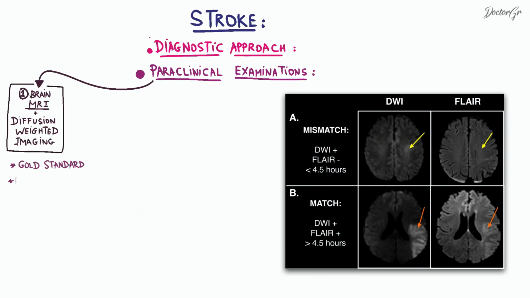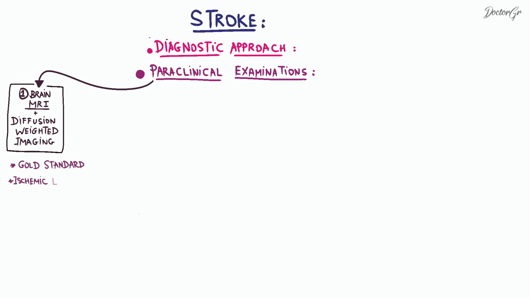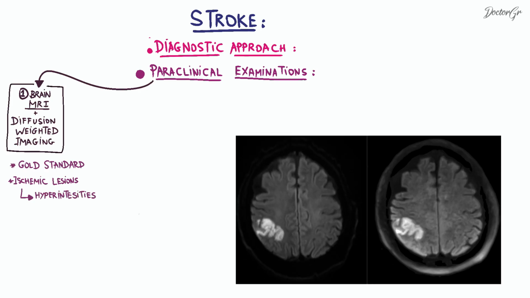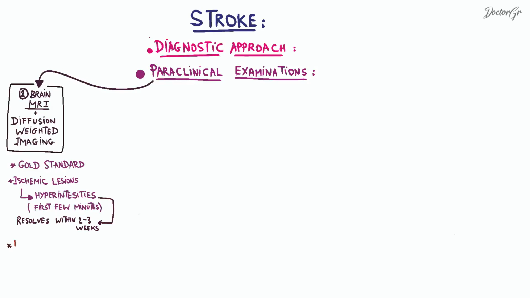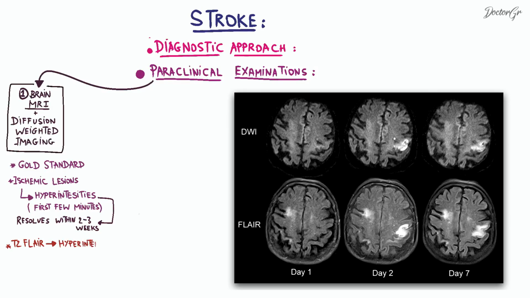It is the gold standard examination, and it can show ischemic lesions as hyperintensities very early, even within the first few minutes. This allows for a quick confirmation of an ischemic stroke diagnosis, especially in cases with atypical symptoms. The hyperintensity of DWI typically resolves within 2 to 3 weeks. We can do another sequence called T2 FLAIR, which can detect hyperintensity after a delay of 4 to 6 hours following the onset of an ischemic stroke.